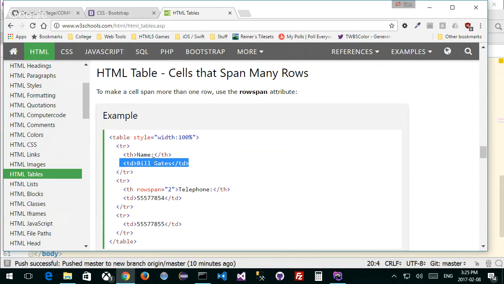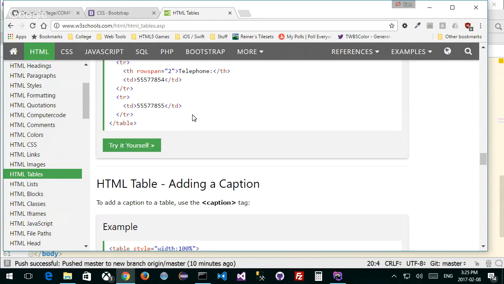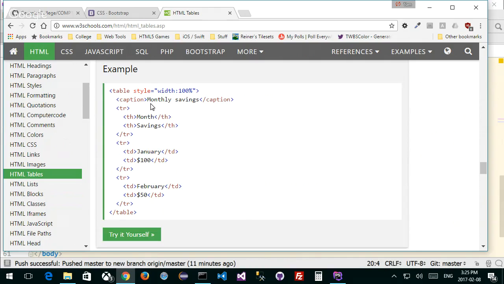So if I want to make a bunch of table headers, right? I want to have header, header, header. How do I do that? Well, I'll give you some examples of how they can do that. There's the caption you want. And then again, you have a bunch of table headers at the top within the first row, and then everything else will have table data. And we're going to have our own table data be injected by PHP, right? That's how it's going to work. All right, so this is what we want, more or less.